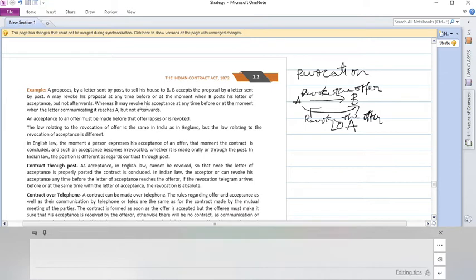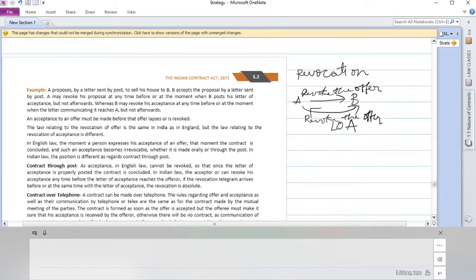Okay, an acceptance to offer must be made before that offer lapses or is revoked. Yes, just because there's an offer, you cannot wait for indefinite period of time to accept that. There should be a particular lapsing reasonable period. Just as said, for fruits or vegetables we can consider 2 to 3 days. More than that, the goods will perish. So that's the reason there should be some reasonable time for the offer to accept. You cannot just keep it open for infinite period of time.